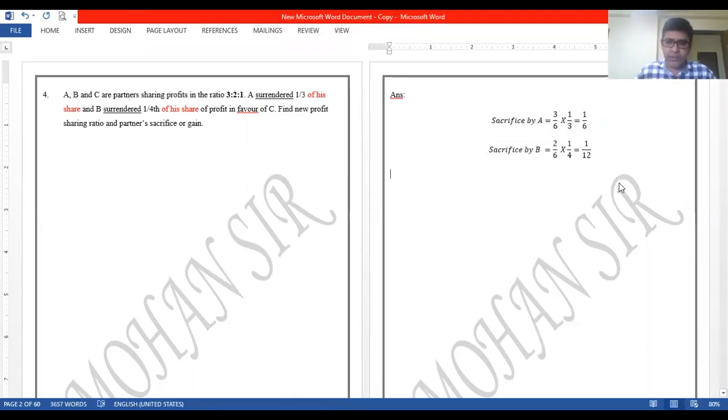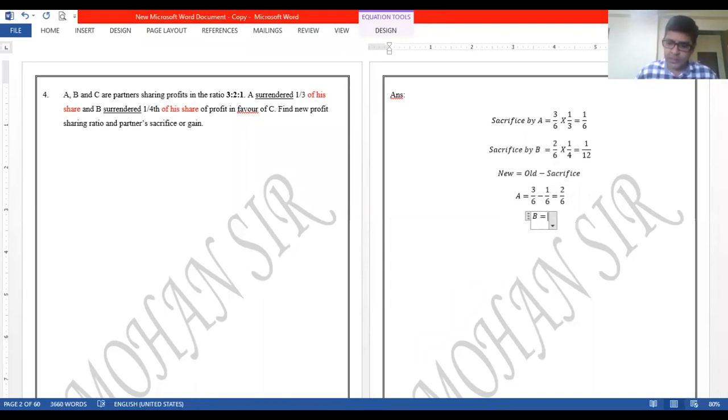Now once we have the sacrifice with us, we can always calculate new share. New share is equal to old minus sacrifice, right? Or it can be the other way also, old plus gain. Okay, so let us calculate for all the three partners. A, so 3/6 minus 1/6. Okay, that will be 2/6. That's very easy to calculate. For B now,